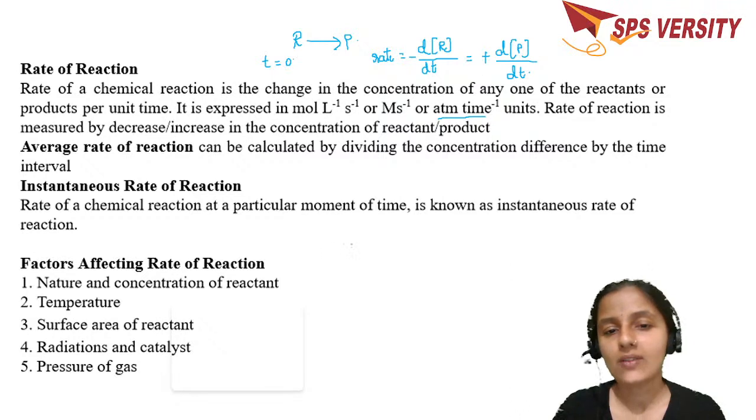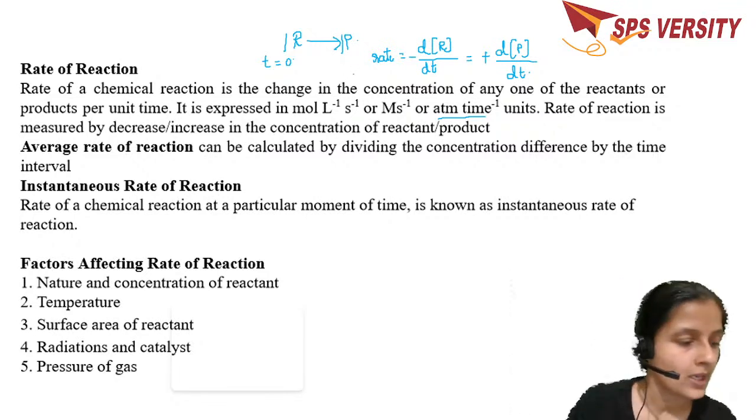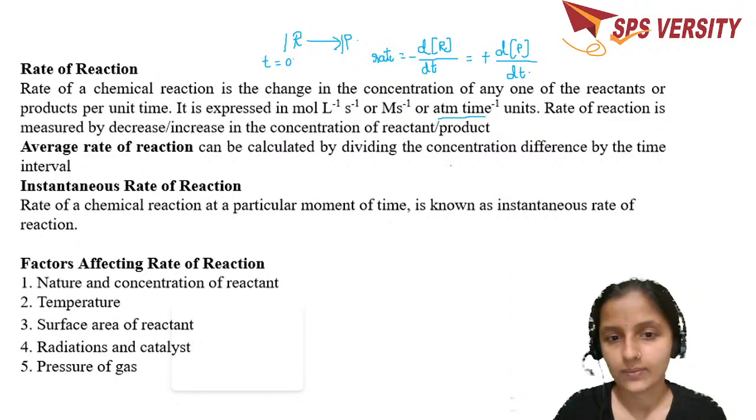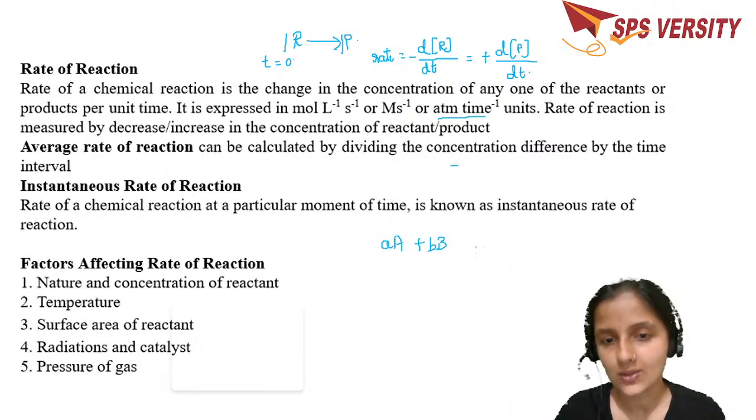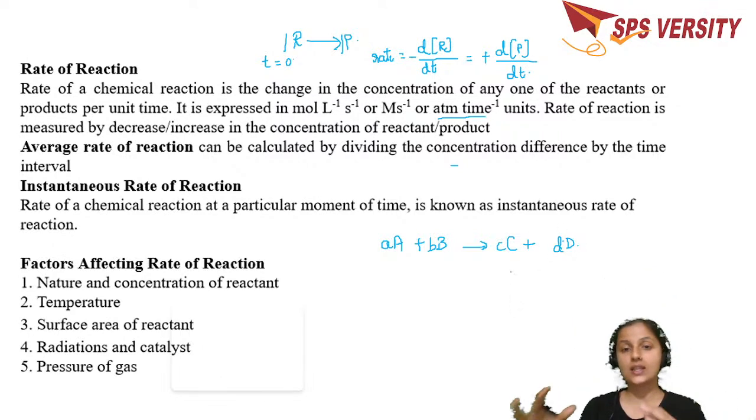Now, if you have a general reaction, this is when the stoichiometric coefficients, or the number of moles or molecules, is 1 and 1. I'm just writing a reaction aA plus bB gives rise to cC plus dD. What are A, B, C, D, capital? These are the reactant and product molecules. Small a, b, c, d, these are the numbers to balance the reaction.